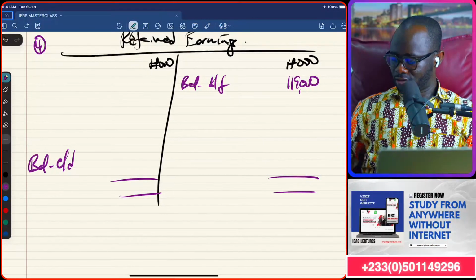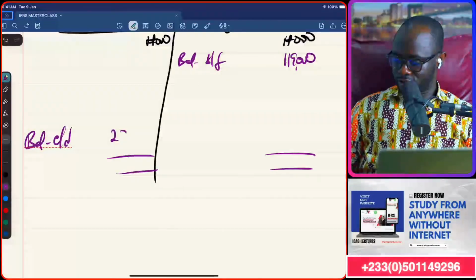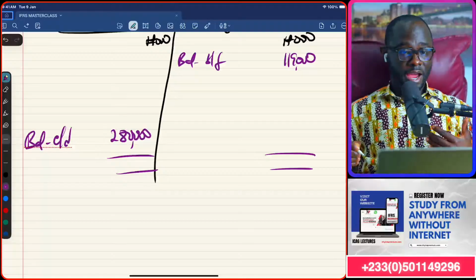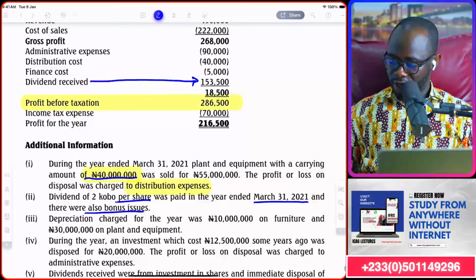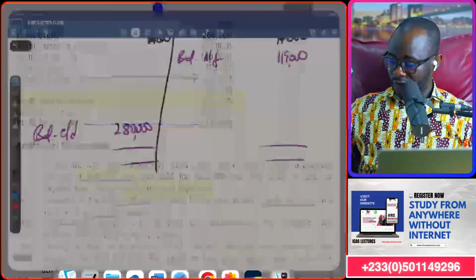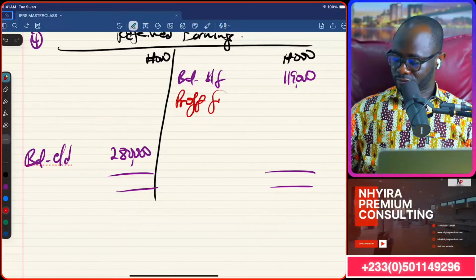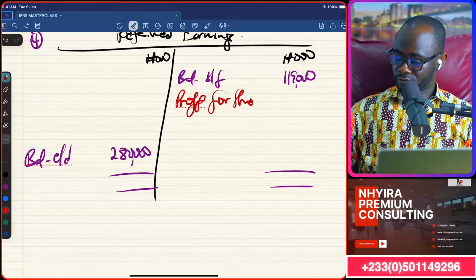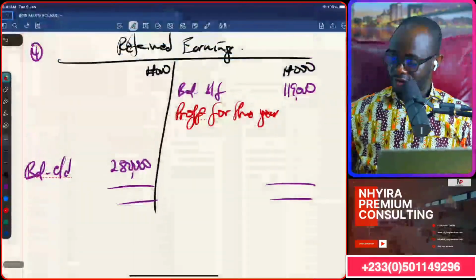Balance carried down, 280,000. Right? Then we go to the P&L for the year. What was the profit for the year? Profit for the year is 216,500. That will be credited to the retained earnings account. That's going to be 216,500.